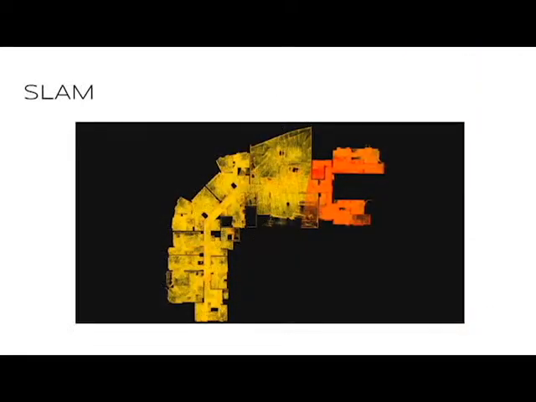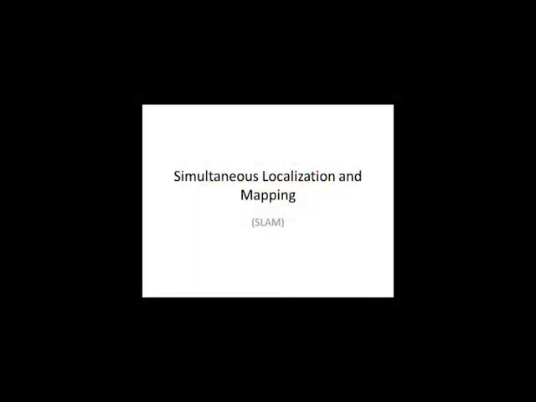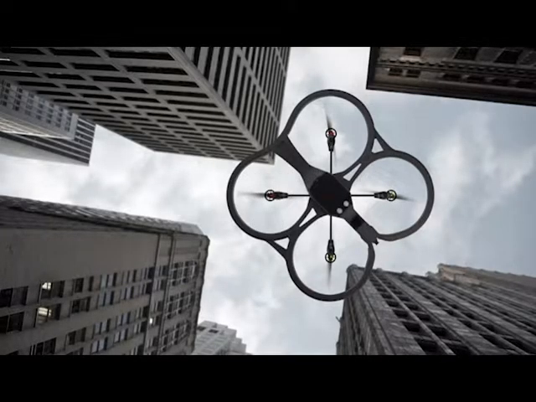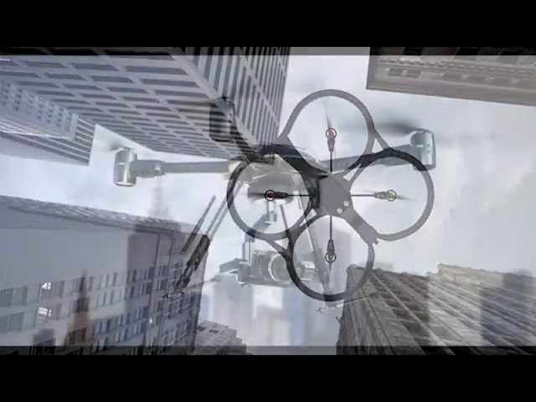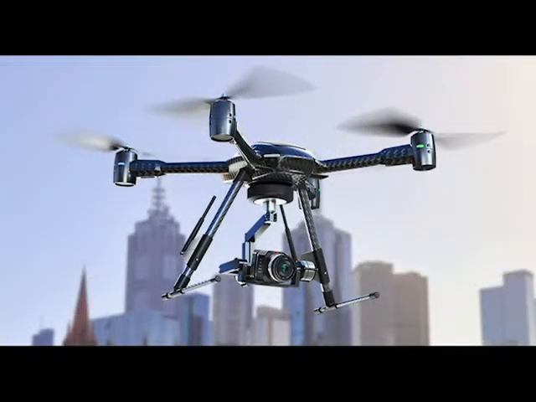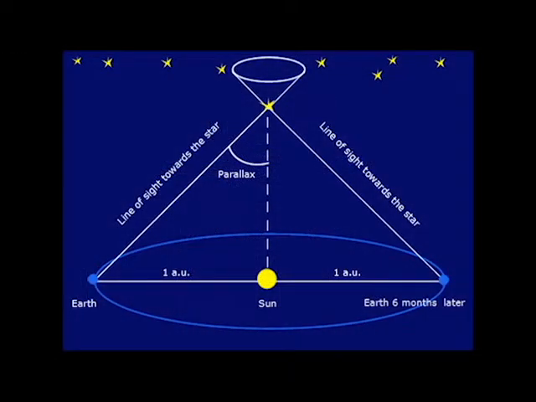Our project will utilize a 3D mapping technique called SLAM. SLAM stands for Simultaneous Localization and Mapping, and we will use it to map out the general vicinity. As the drone flies through a city, weaving its way to the location of the supposed fire, it will look at its surroundings with a camera and use the visual input to create a 3D map. It creates a 3D map by analyzing the tiny differences in objects' locations as the camera pans and rotates. It is similar to using parallax to find the distance of faraway stars.